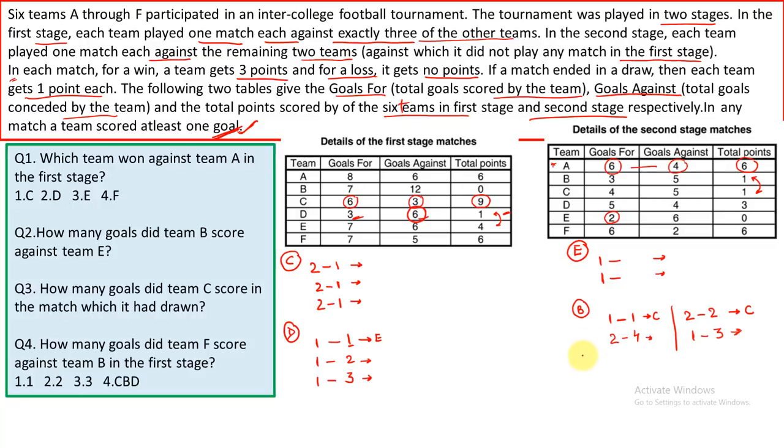Similarly, I can make the condition for C: either C will score 1 against B, or C will make 2 goals and draw with B. Now if this is the case, how many goals would C make in the other game? It would make 3, because 5 is the total conceded. So 3, 4, and we don't know which team. Now for this case, it would be 2 and 3. So we don't know which team. Perfect.